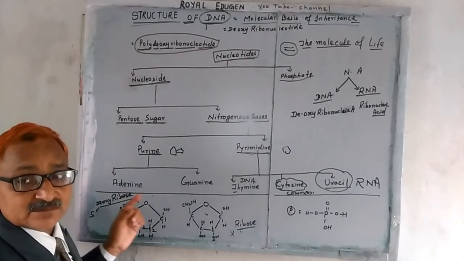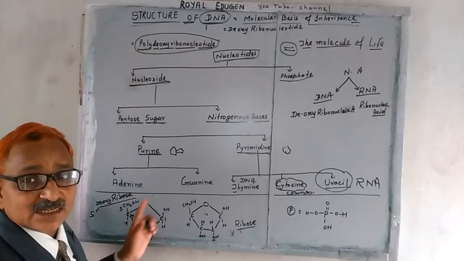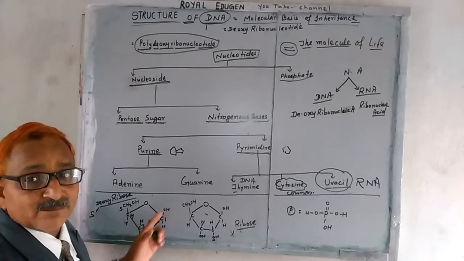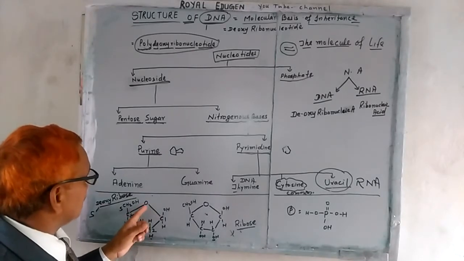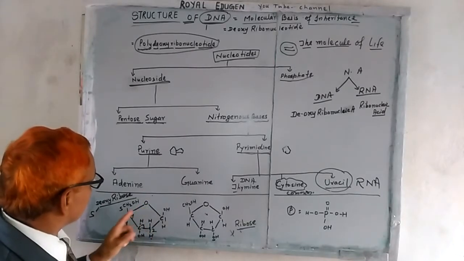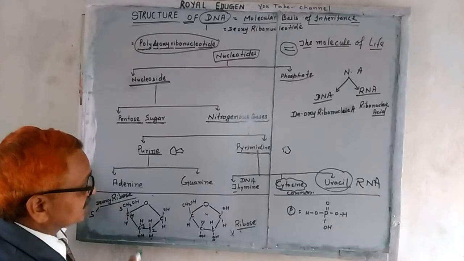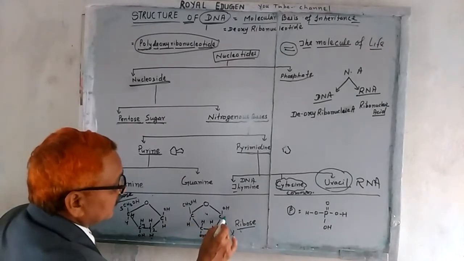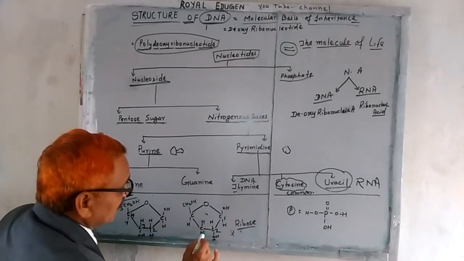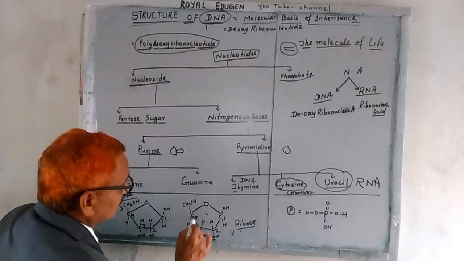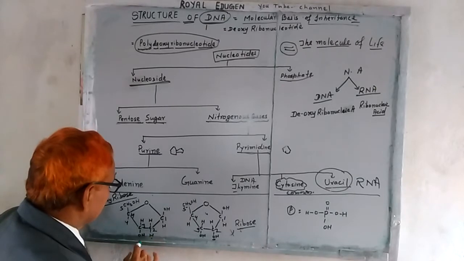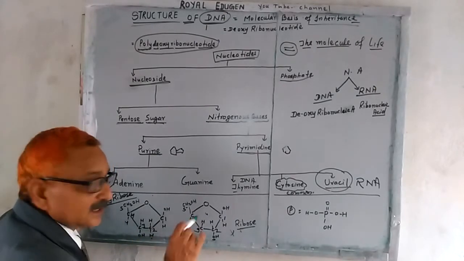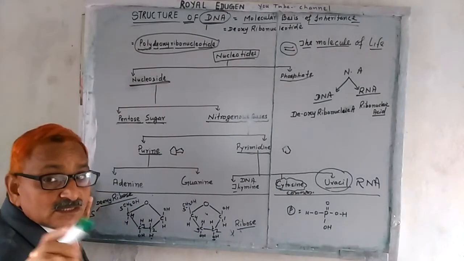So in this way, in the pentose sugar there are five members: four remain associated with one oxygen and one remains outside. So again here, carbon 1, 2, 3, 4 and 5. You must remember this one because it will always help you in the DNA structure.